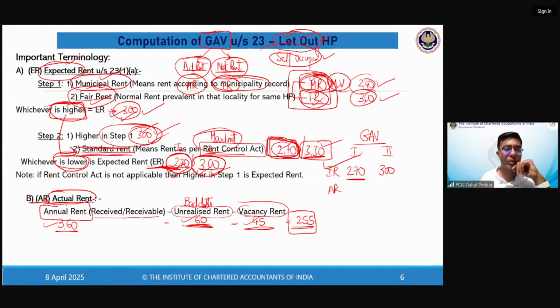How do I find out my actual rent? It is annual rent minus bad debts, that is unrealized rent, minus vacancy period rent, that is vacancy rent. So it is 255.